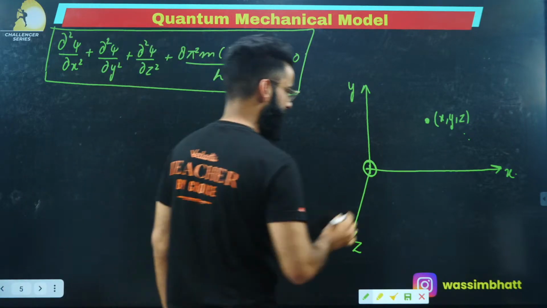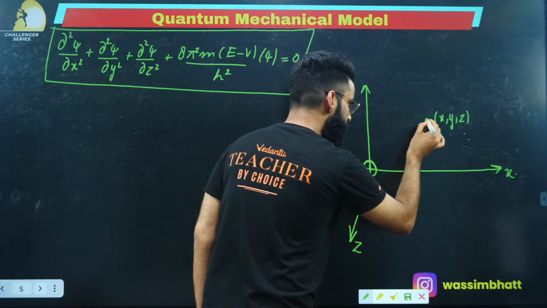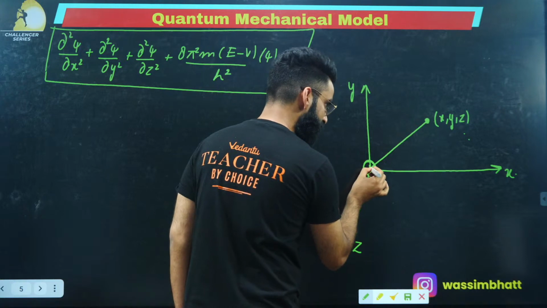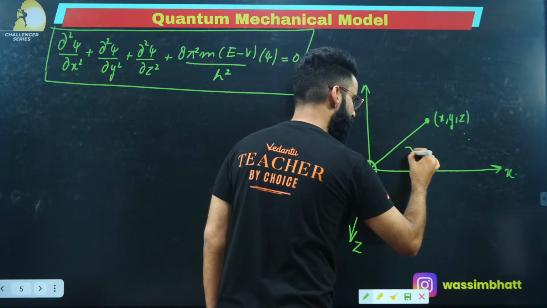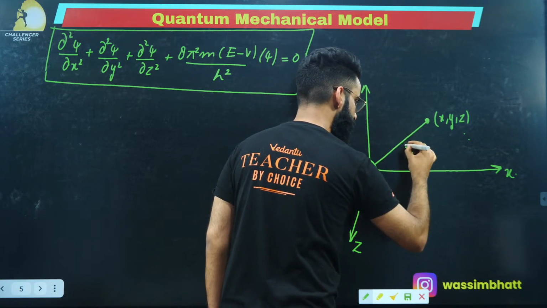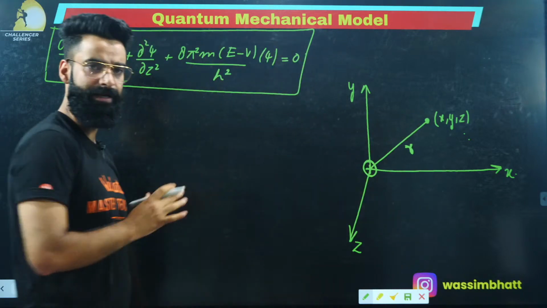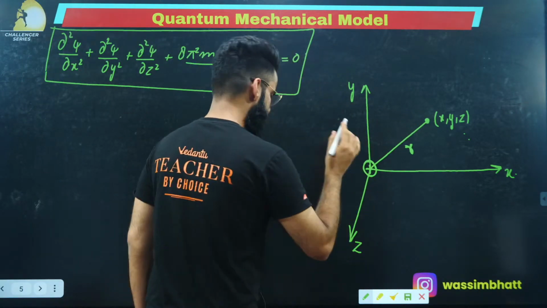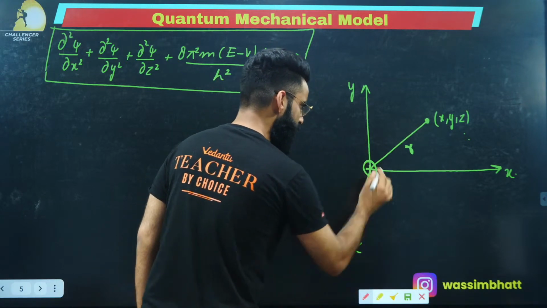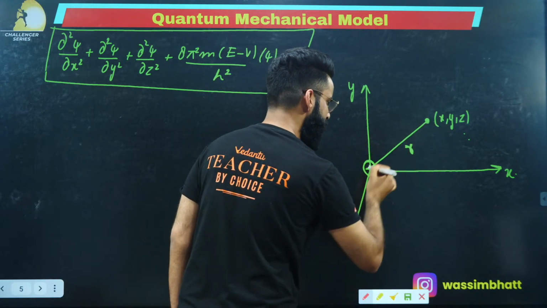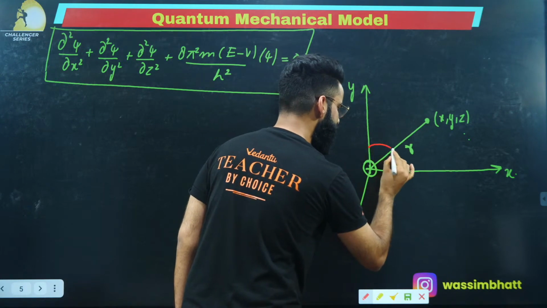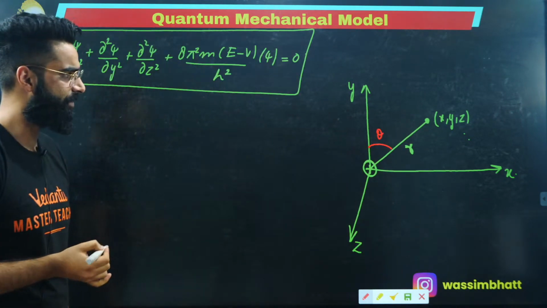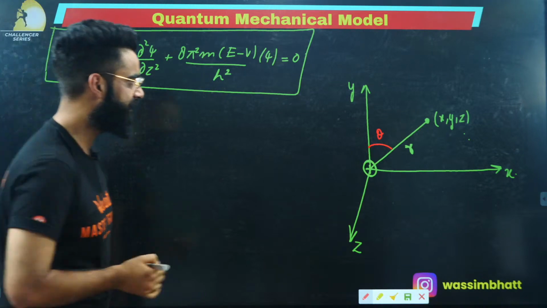Now let me join these two points. Let's say the distance between the nucleus and the electron is represented by the radius vector r. This is r over here. Let's assume this radius vector r is making the angle theta with this axis.